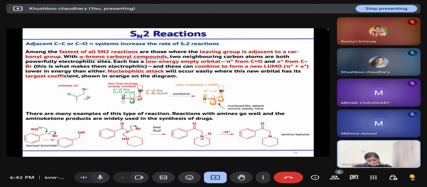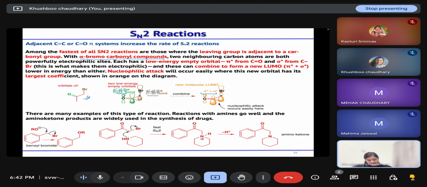Here, adjacent to the carbon with the leaving group attached, you have a pi star orbital of the carbonyl bond, and a sigma star orbital of the C-Br bond. So both these orbitals will combine and form a pi star plus sigma star orbital, that is a new molecular LUMO, where the nucleophile will attack. And the LUMO has more coefficient on the carbon that is attached with the leaving group.